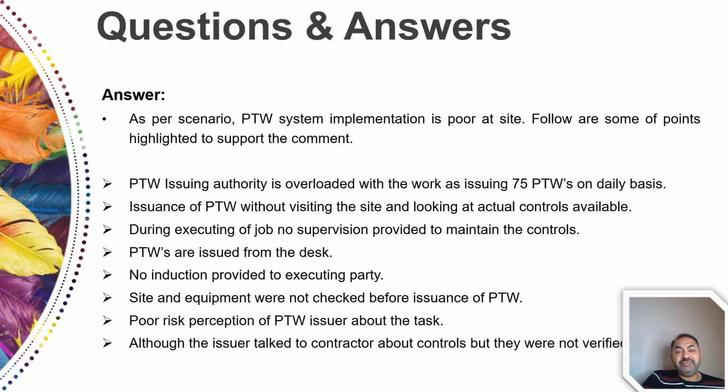If you are issuing 75 PTWs and you are unable to control the risk at site, then for sure there is no need to issue 75 PTWs. You need to make sure that you are issuing PTWs for the processes required adequately, going to site, checking the controls, making sure everything is fine, and then verifying those controls while signing those PTWs.